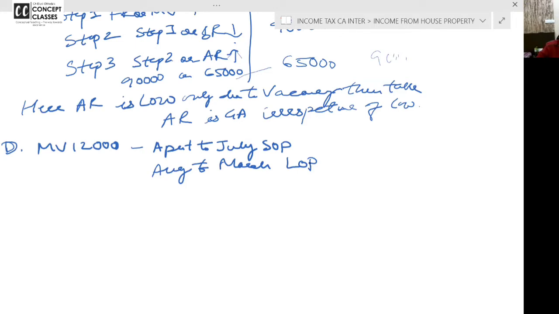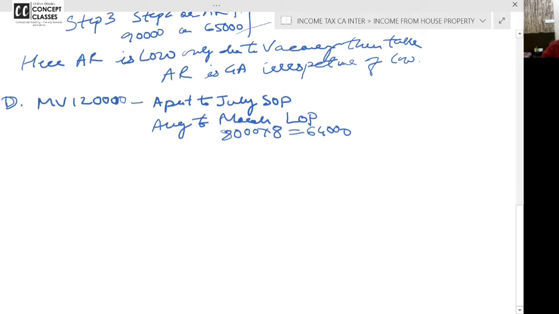Once again, municipal value is 1,20,000. April to July, self-occupied. August to March, it was let out. And per month rent is 8,000. 8,000 into 8, 64,000. Now say, municipal value is 120, actual rent is 64,000.